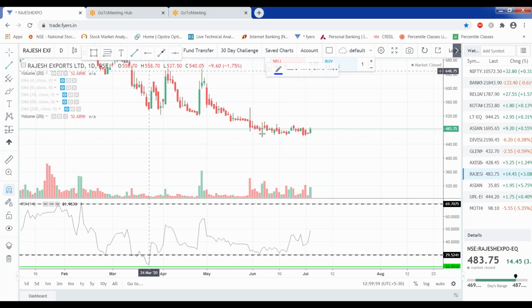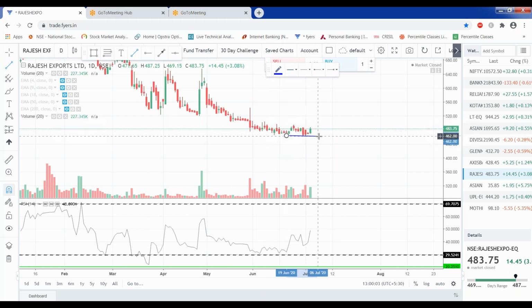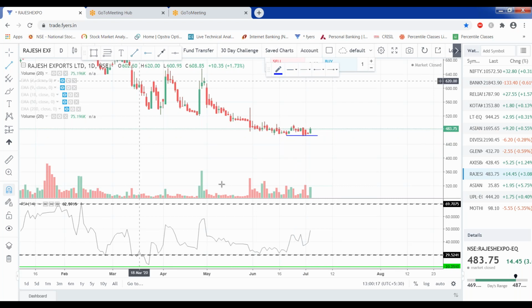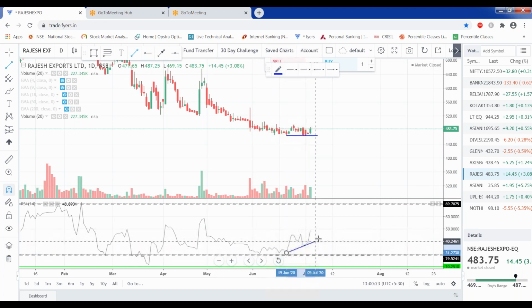This is the price structure. I have just connected the two, three lows. Now I am joining the RSI on the same candles. See this, this is the RSI and this is the RSI.